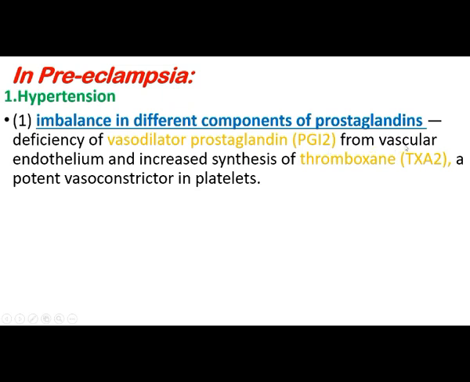There is deficiency of vasodilator prostaglandin I2 from the vascular endothelium and increased synthesis of thromboxane, a potent vasoconstrictor, in platelets. Because of these two factors, vasoconstriction occurs.